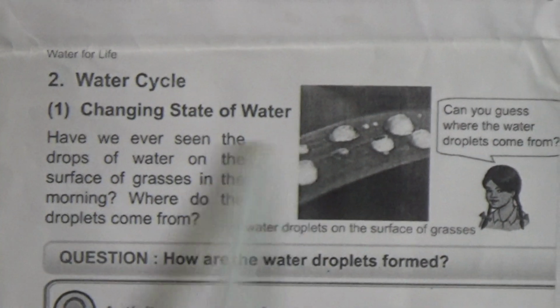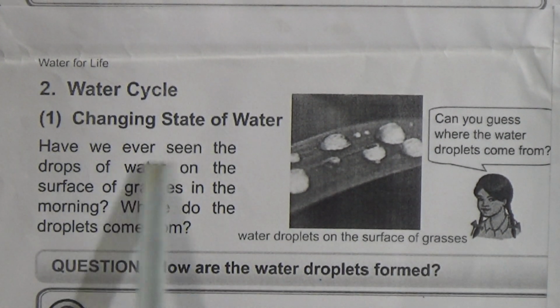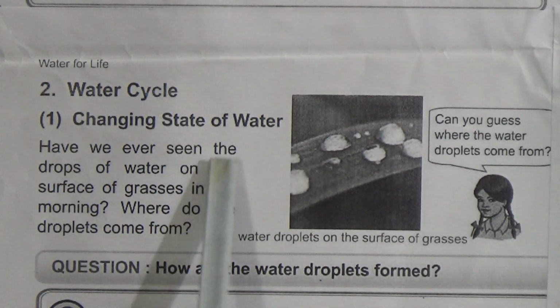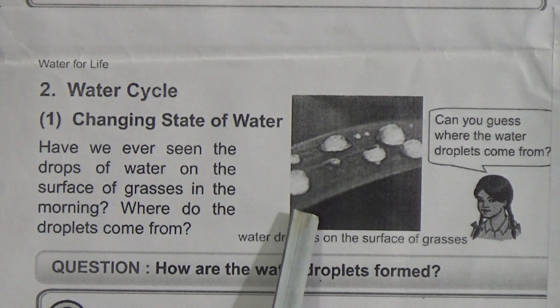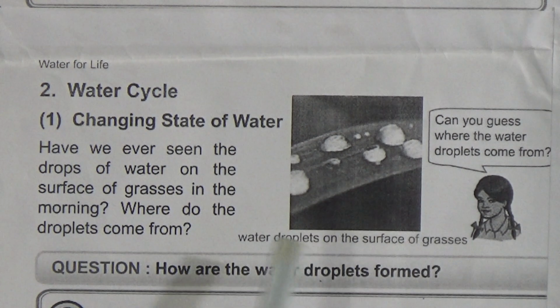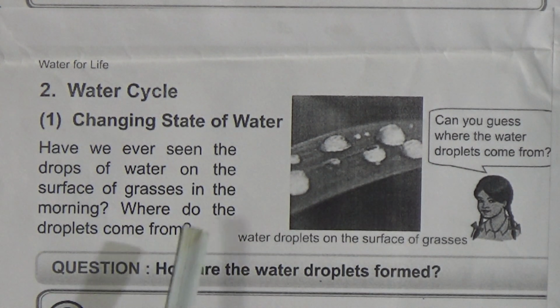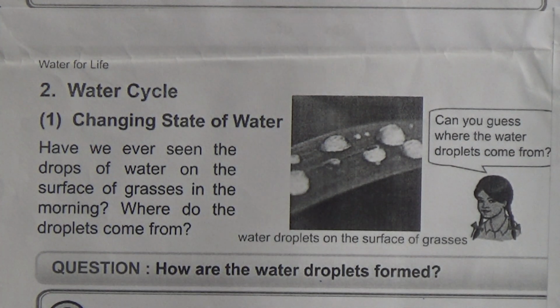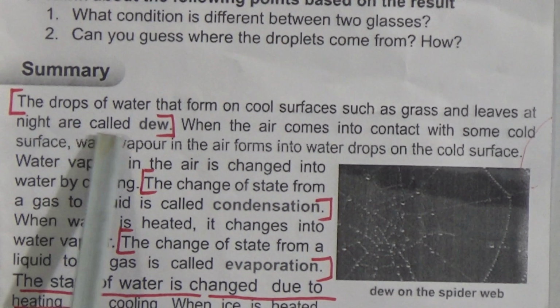My dear students, now in this lesson we will discuss changing the state of water. We have seen the water drops on the grasses in the morning. Now we will discuss about this. The drops of water that form on cool surfaces such as grass and leaves at night are called dew.